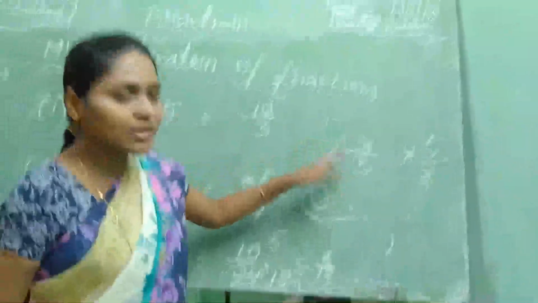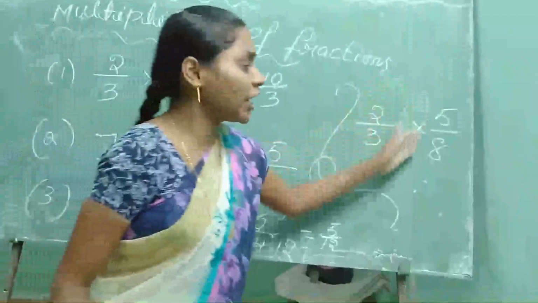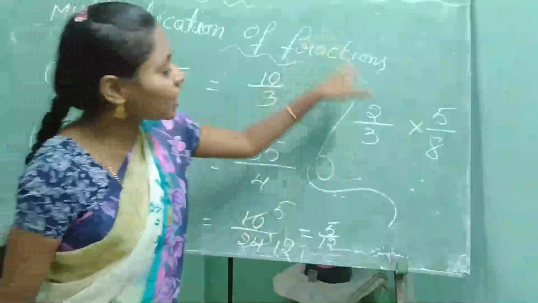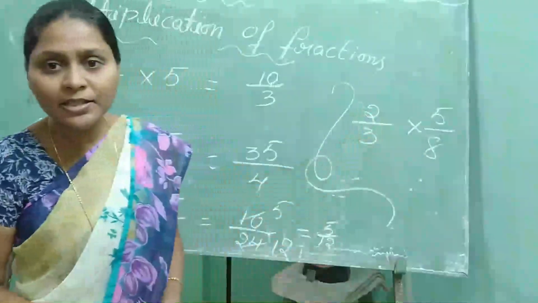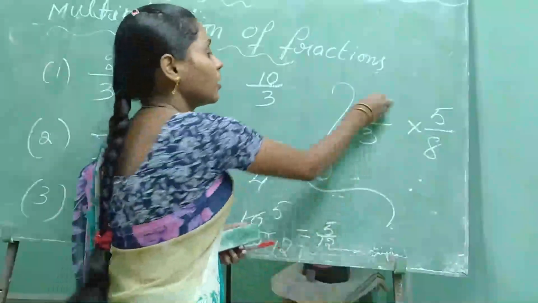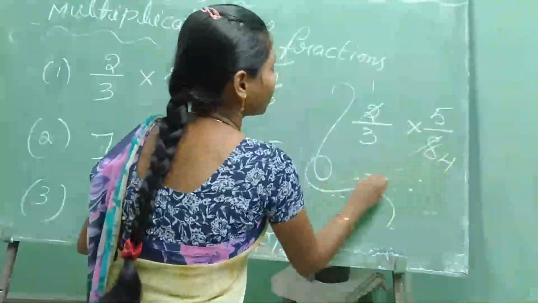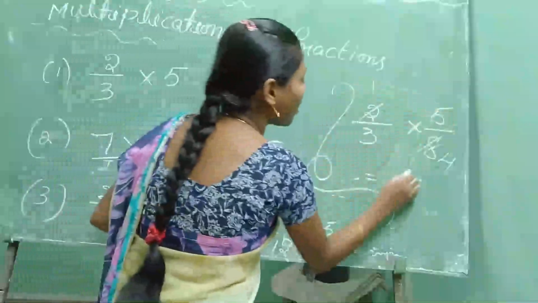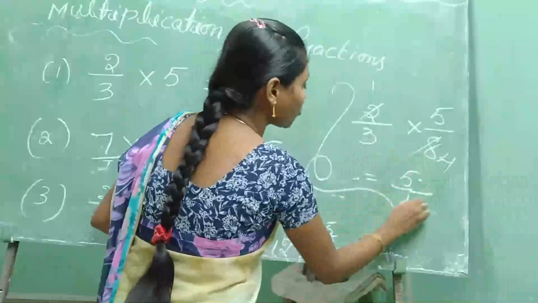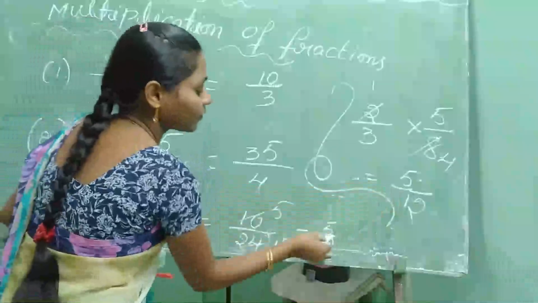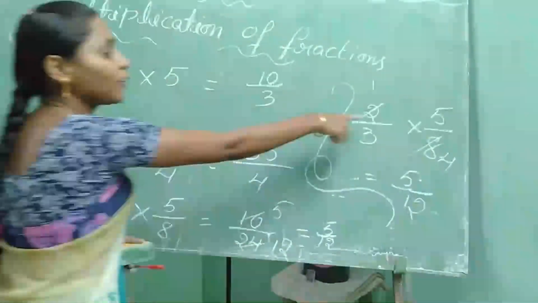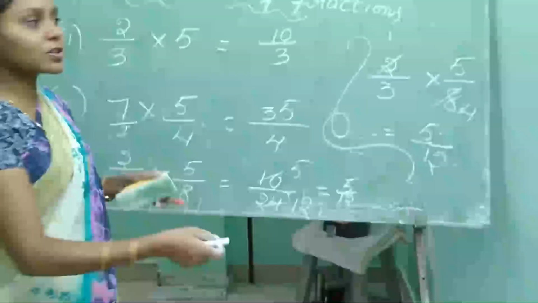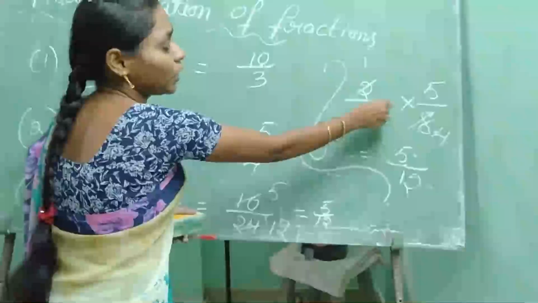In 2 and 3 is there a table cancelled? No. In 5 and 8? No. In 2 and 8 is there a table cancelled? Yes. Which table? The 2 table. 1 time, 4 times. Now multiply. 1 5 is 5 by 3 4s are 12. You get the same answer. Actually you have to follow this one, because in the next process, and in the next class also, we will do it like this.